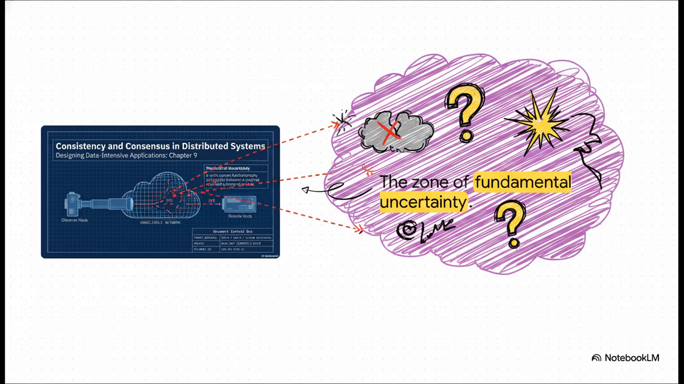Why? Because it literally cannot mathematically distinguish between a remote peer that has completely crashed and a packet that was just dropped or delayed by the network. Because of this baked-in uncertainty, no major decision in a distributed system can ever be made safely by a single node alone. It's just too risky.